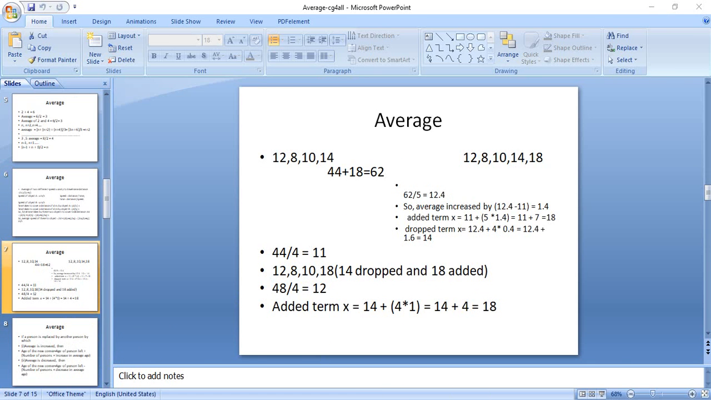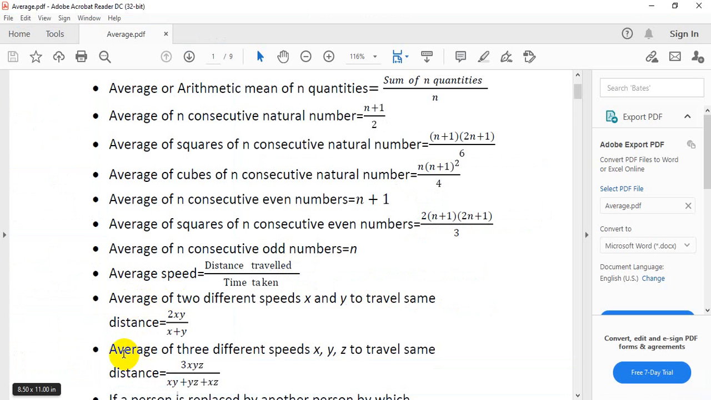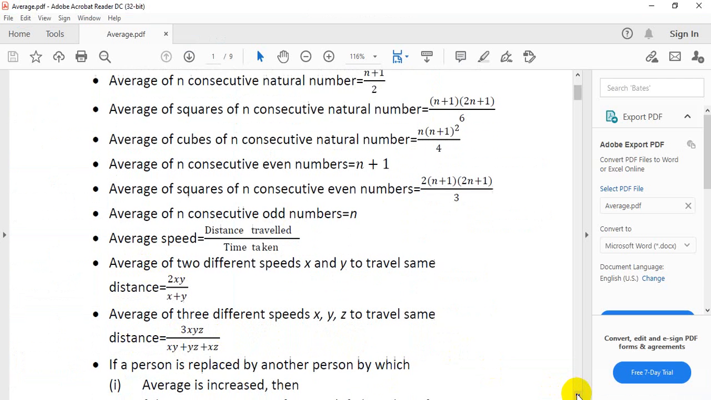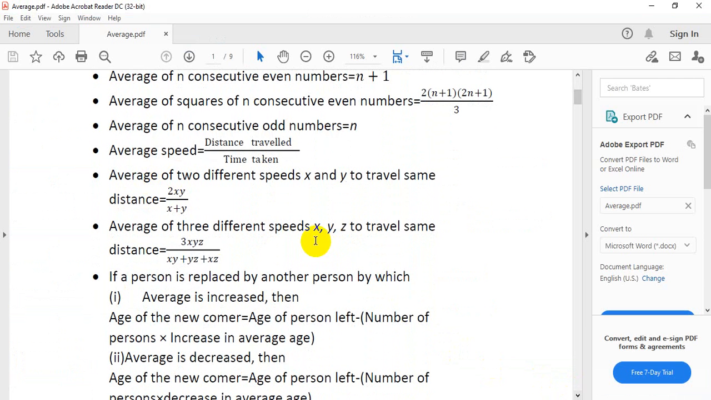Similarly, we can calculate that the average of three different speeds x, y, z to travel the same distance is equal to 3xyz by xy plus yz plus xz. And this is your homework to calculate this.